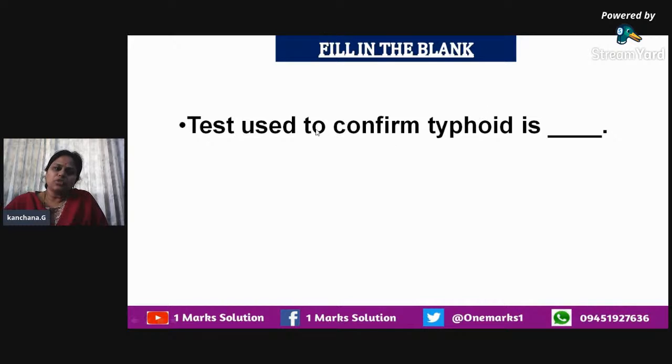So the test which is used to confirm typhoid is called what? We have to recall that it is the Widal test. You also know about various other diseases where other biochemical tests are done. For example, to detect a disease like AIDS, we go in for tests like ELISA. So here, as the question asks, the test used to confirm typhoid is Widal.